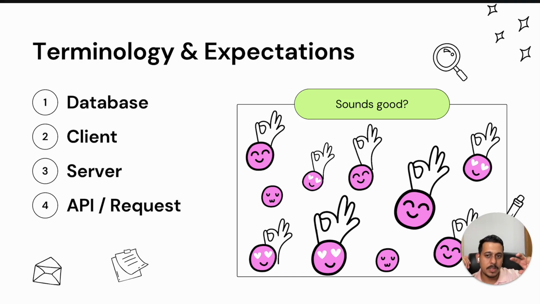That server is responsible for making sure that the message is from the correct person. At the same time, it is responsible for sending that message to the correct person. And third, it will make sure that it can save it somewhere. Saving it somewhere is called a database. A database is generally a disk storage where we save details. So the client is me, the server is all the logic central to which all the users are getting connected, and the database is the final storage where things are getting stored.